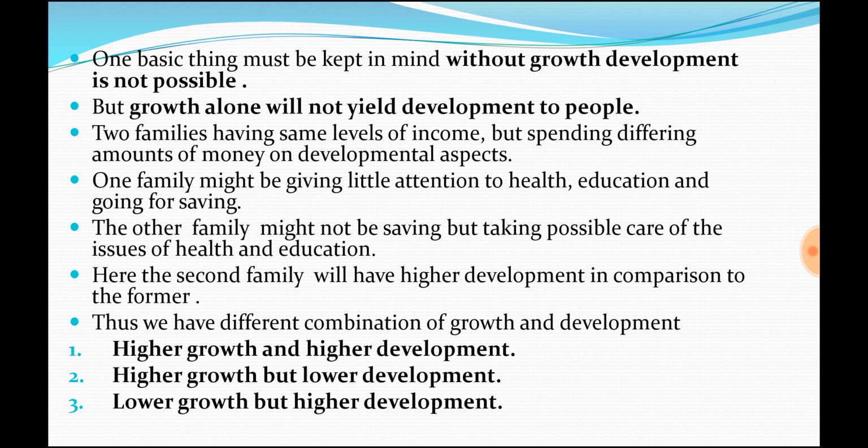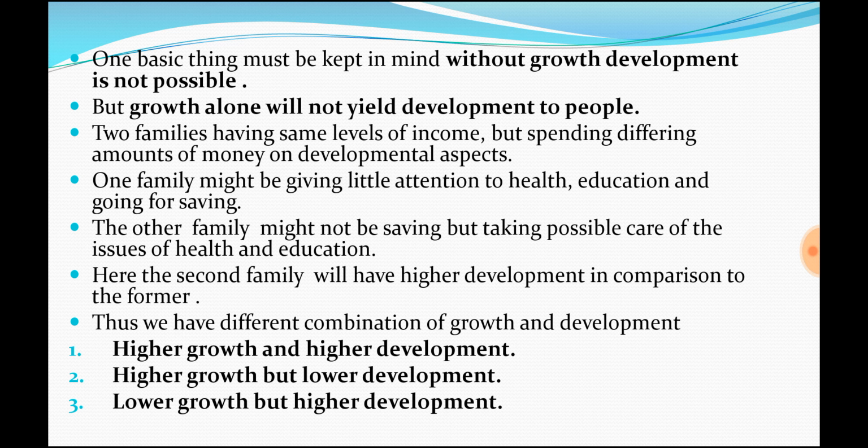So we have different combinations of growth and development. There are countries with higher growth and higher development. These countries spend their growth on developmental aspects, and as a result attain a higher level of development. Then there is a second category of countries with higher growth but low development, because they are not utilizing their growth money on developmental aspects.